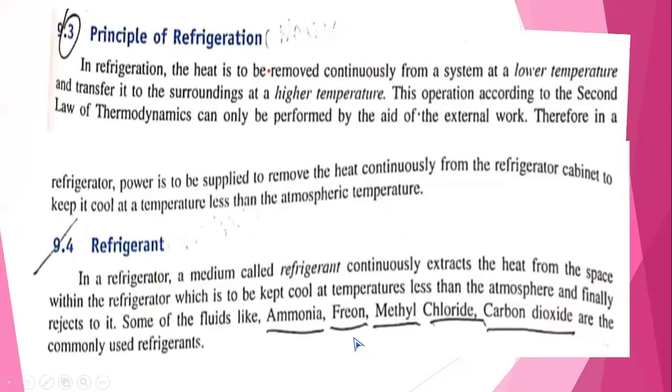Next, the principle of refrigeration: heat transfer from lower temperature to higher temperature, and this satisfies the second law of thermodynamics. Remember, all of you, refrigeration satisfies the second law of thermodynamics. That is nothing but the external work. From that external work, you can carry out the heat transfer from lower temperature to higher temperature.